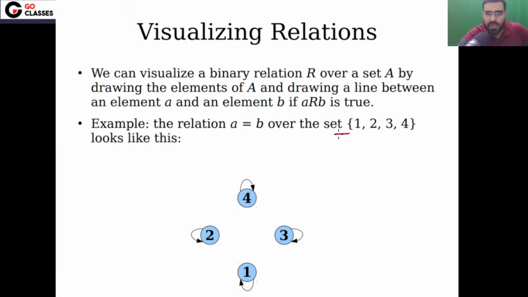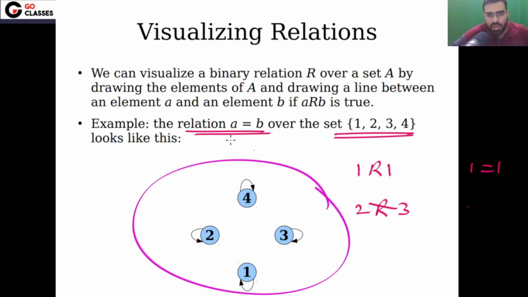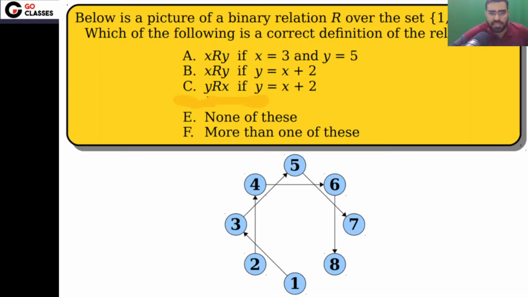Now the next is, on this set you have the relation equal to. You can easily see that 1 is related to 1 because 1 is equal to 1. You can easily see that 2 is not related to 3 because 2 is not equal to 3. So this is the relation A equal to B, and the graph representation will be this. Everyone is related to itself.